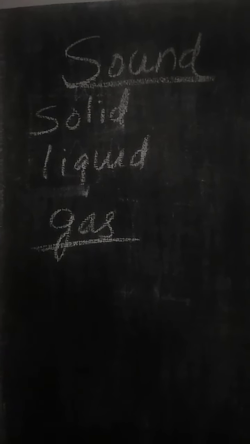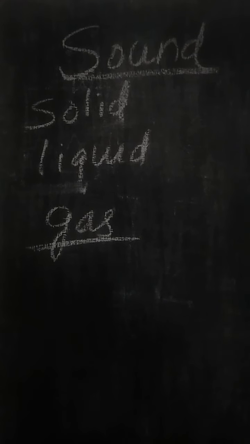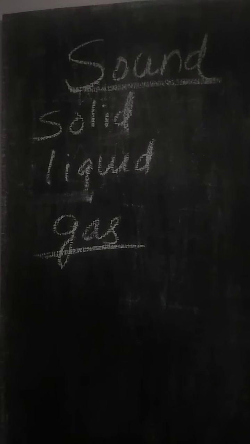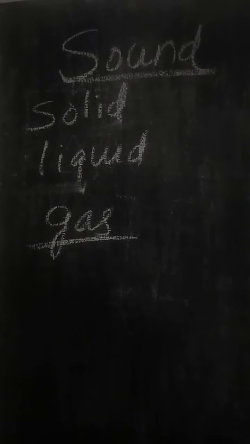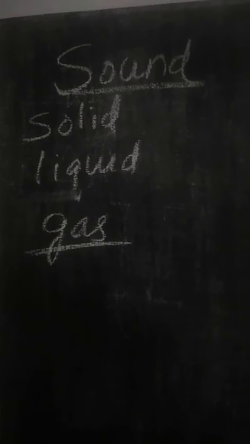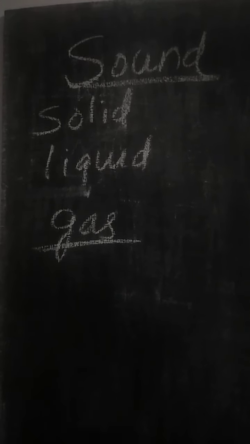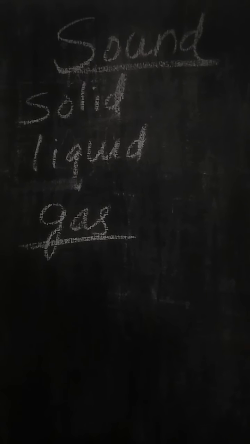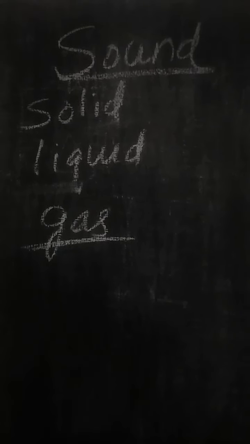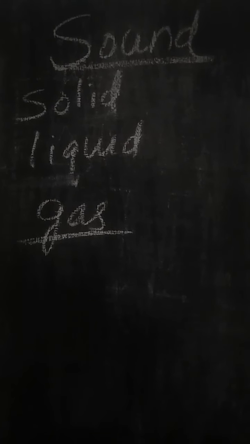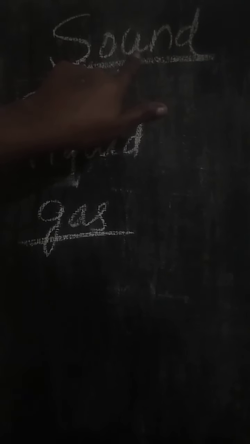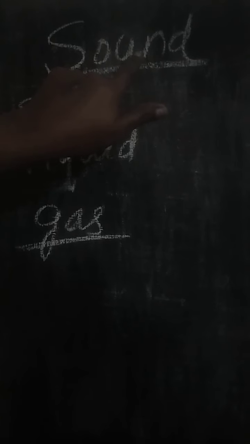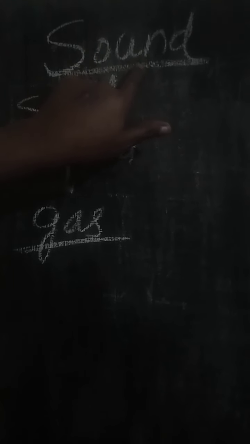So we have already learned different forms of energy. In the last one or two lessons we kept on talking about the different forms of energy. Light is a form of energy, light energy, then mechanical energy, chemical energy, heat energy, gravitational energy. So we studied different forms of energy. And this is also another form of energy. Sound is a form of energy, isn't it? It is also a form of energy.